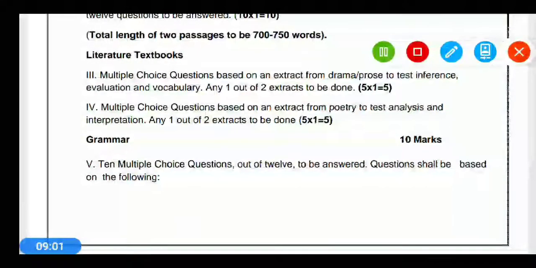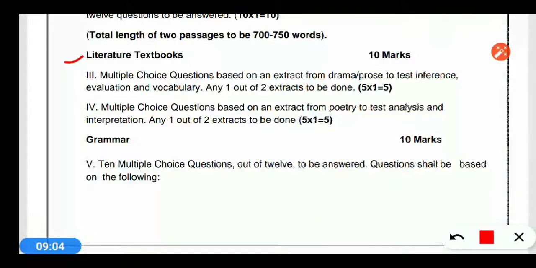The third question is about the literature from the book. A multiple choice question based on an extract from drama or prose. It means from the First Flight book. In 9th class you might have studied extracts. The extract will be taken from prose or drama, and here 2 extracts will be given. You have to answer only 1 extract. There will be 5 questions in that extract.